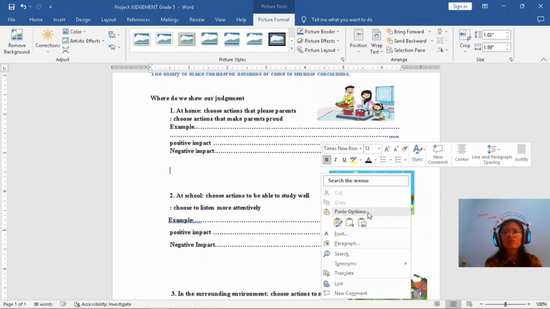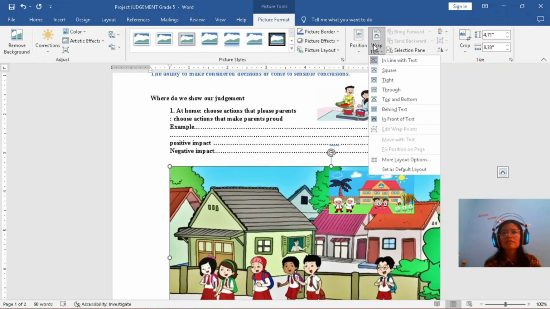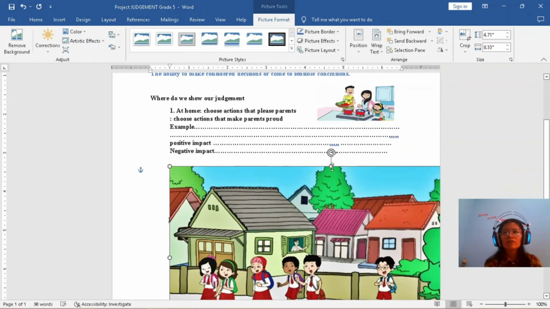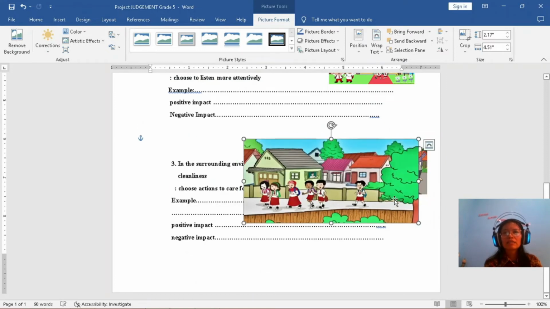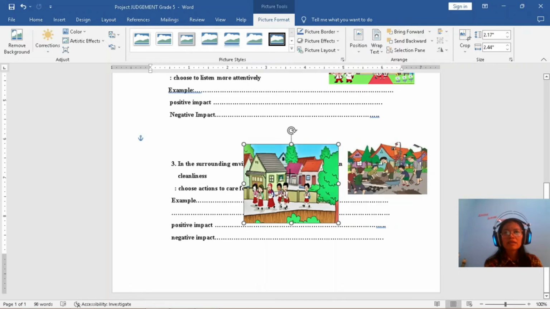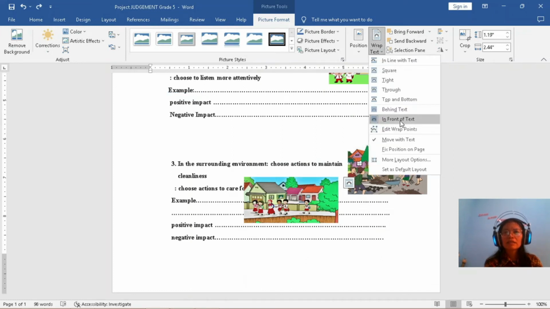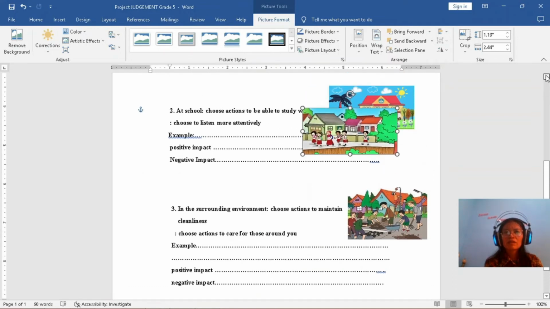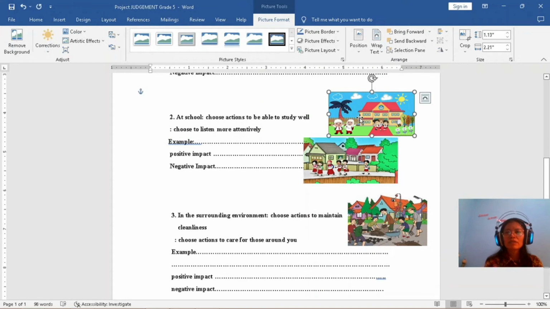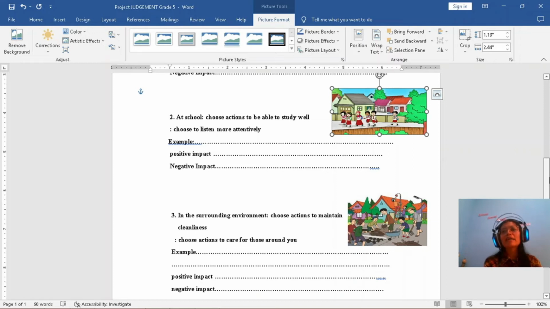For example, if you want to change this, how do you do it? Go to Picture, Wrap Text, and choose In Front of Text. Make it like this. If you want to change this one, you can change it. So easy, right?